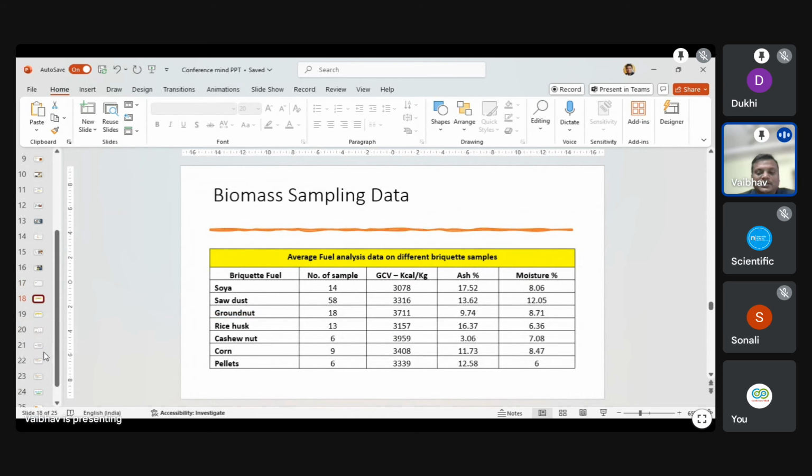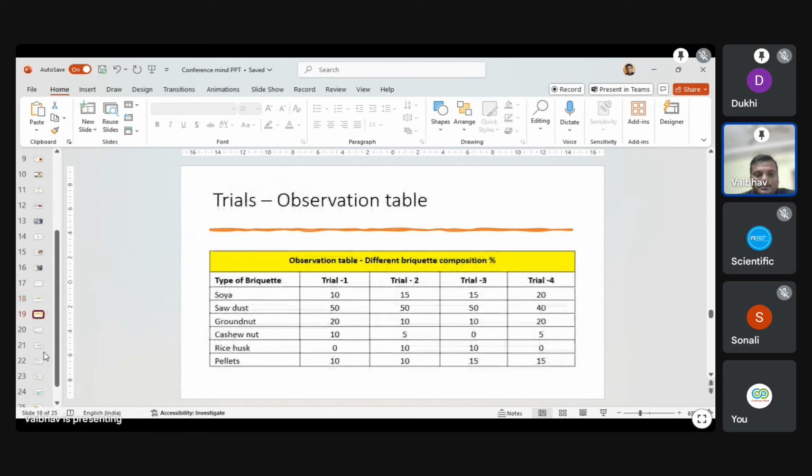These are some boiler sampling data: sawdust 58 samples, groundnut 18 samples, rice 13 samples, cashew nut also. I calculated the GCV, ash and moisture in the lab and analyzed the results to get the proper composition for good combustion in the boiler.